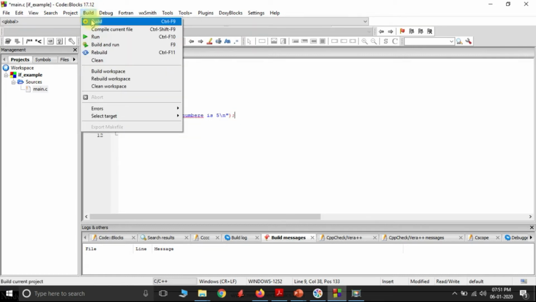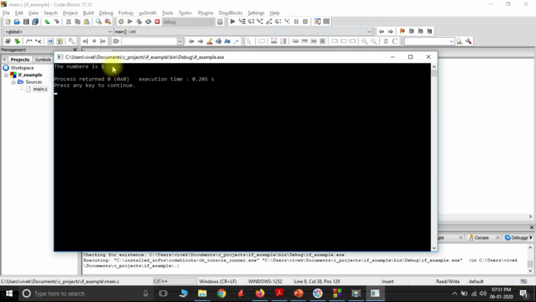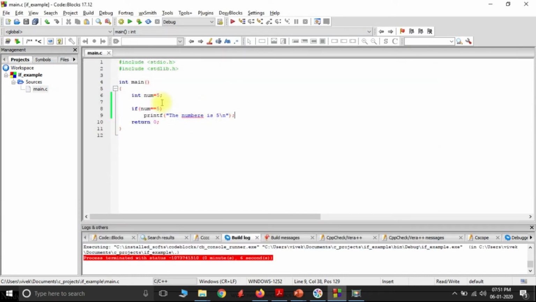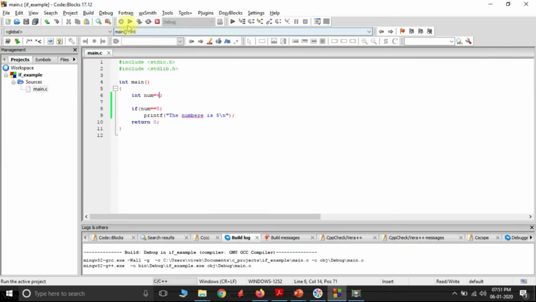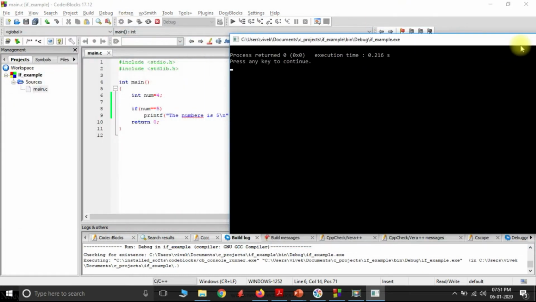Let's go ahead and build this. So I get here: the number is 5. Oops, I made a typo. Now let me change this value to 4. I build it again and I run it, but this time I don't see any output. Why I don't see any output is because I have given a condition: if number is equal to 5, then print this. But my number value is 4. So this condition is evaluated to false.